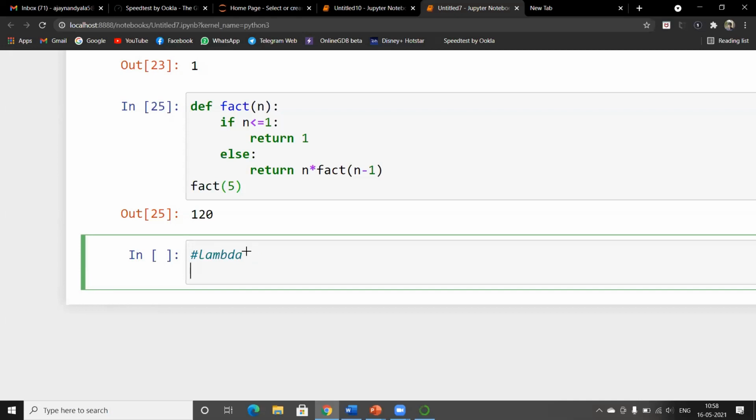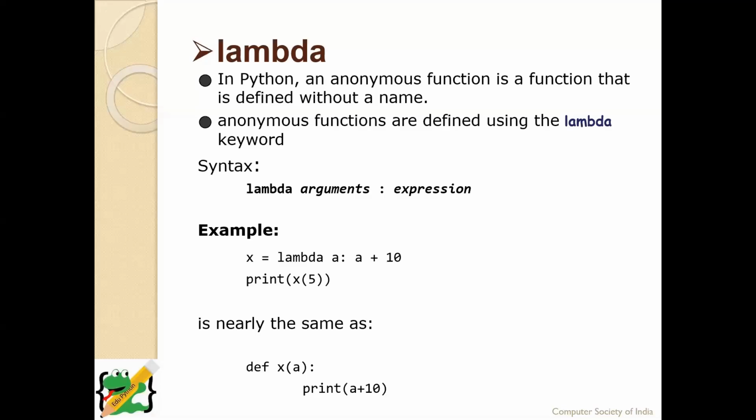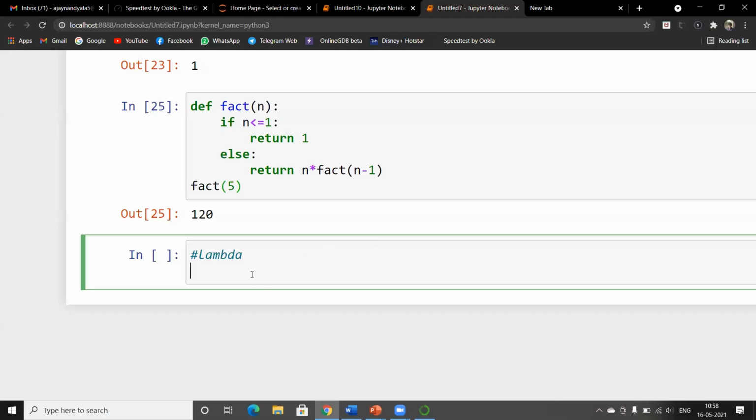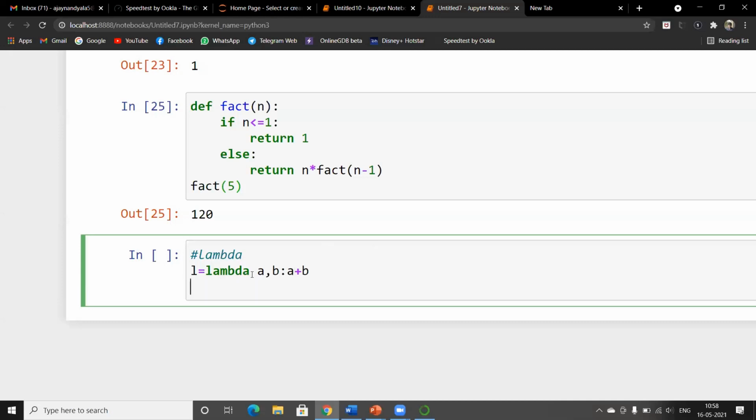So let's take an example and see what a lambda is. As I have previously told you, the syntax of the lambda is lambda, which is a keyword, followed by arguments, and then followed by an expression. Let's say L is equal to lambda, which is a keyword. The function carries two arguments, let's say a comma b, and then it returns the value a plus b. This is a lambda function, which is stored in the variable L.